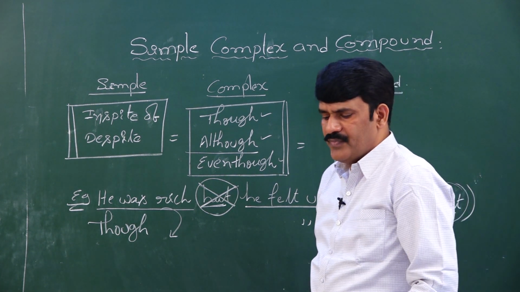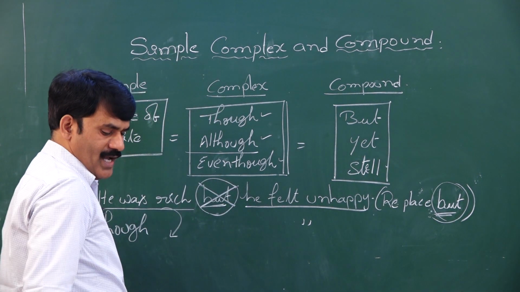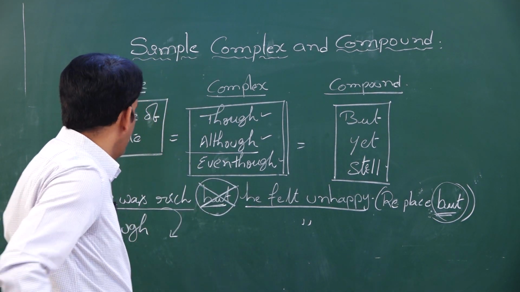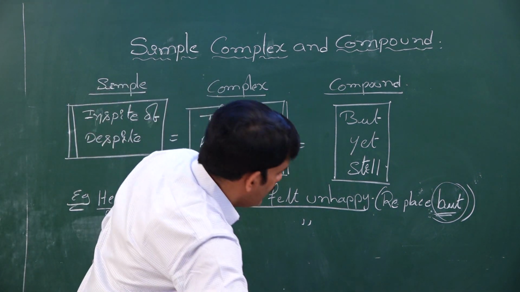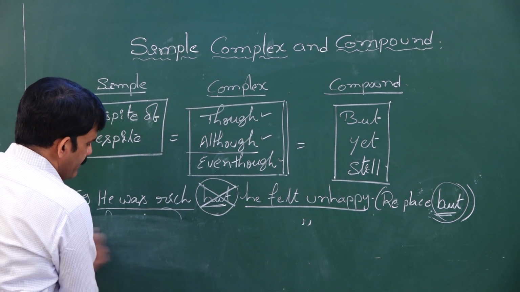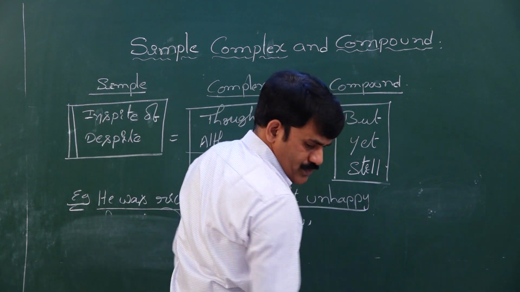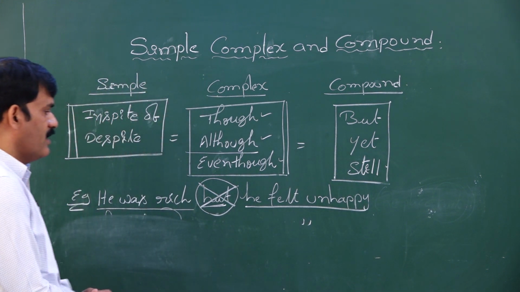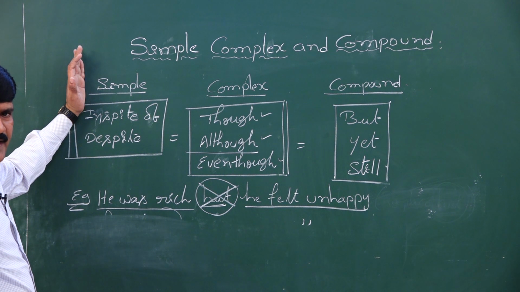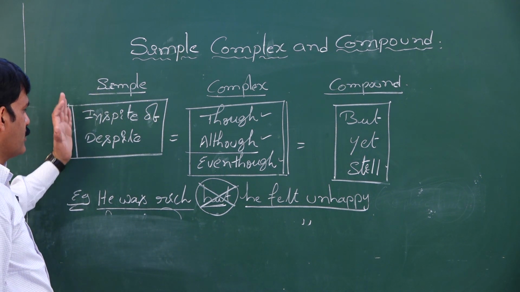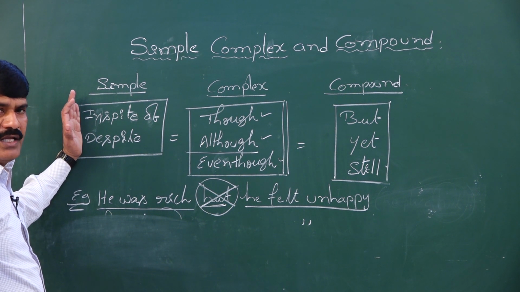Once you confirm this is a complex sentence, in the examination at times they may ask you to rewrite the sentence using in spite of. How do you rewrite the sentence using in spite of? What is the method you need to adopt while writing with in spite of? In spite of is used in a simple sentence, right? In spite of or despite. Both these words convey the same meaning. There is no difference in the meaning.